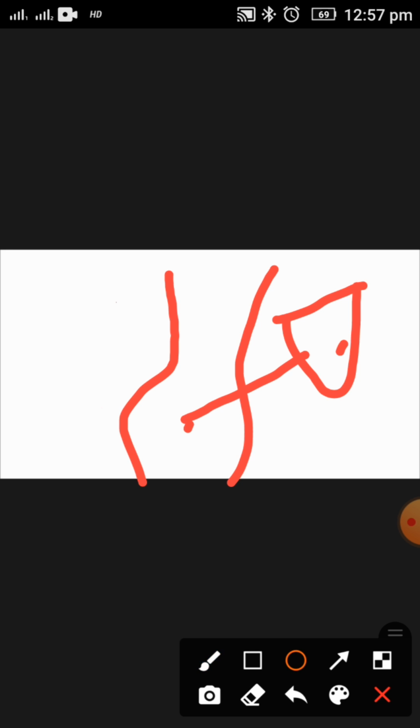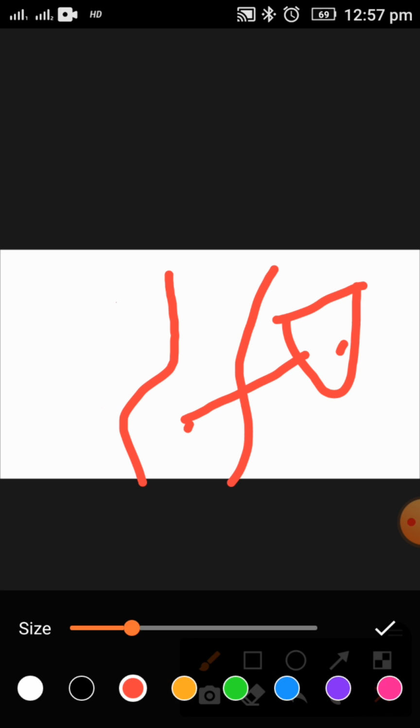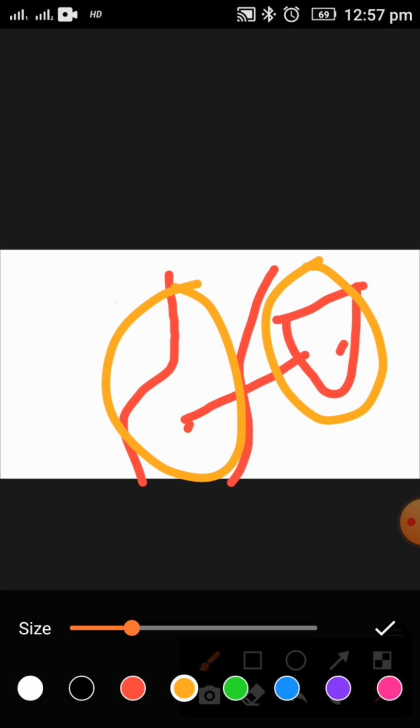This is the stomach and this is the liver, and the drug goes into the liver through a vein which we call the portal vein. Remember, portal vein. After going into the liver, metabolism of the drug takes place before going into systemic circulation.